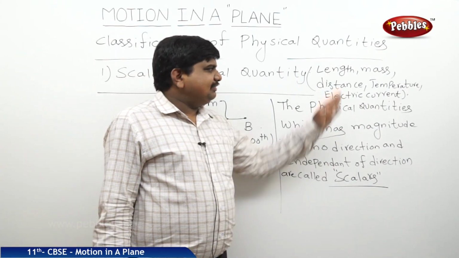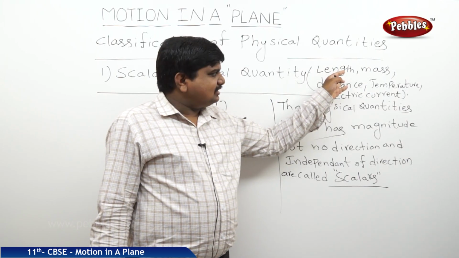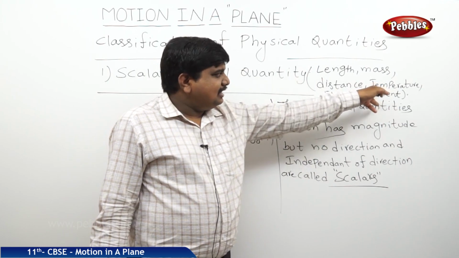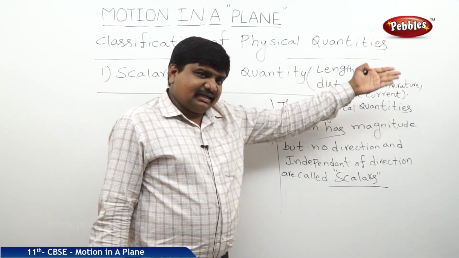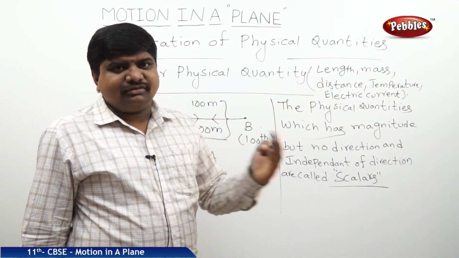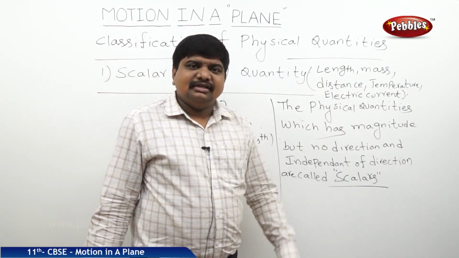Whatever may be the length of the body in any direction, it results the same. Mass of the body results the same. Distance results the same. Temperature results the same. Electric current is always from a positive charge to negative charge, and negative to positive is the direction of the current. It is always the same.